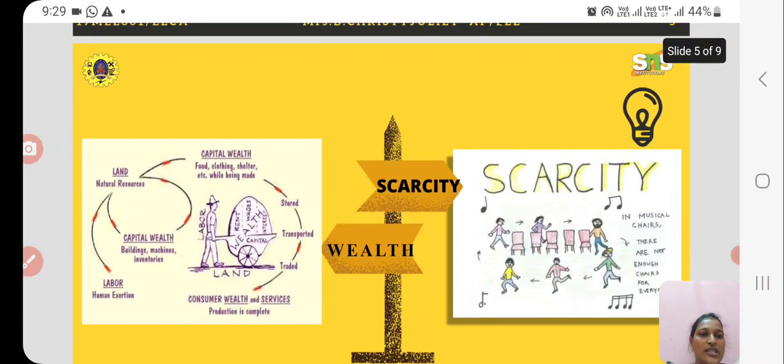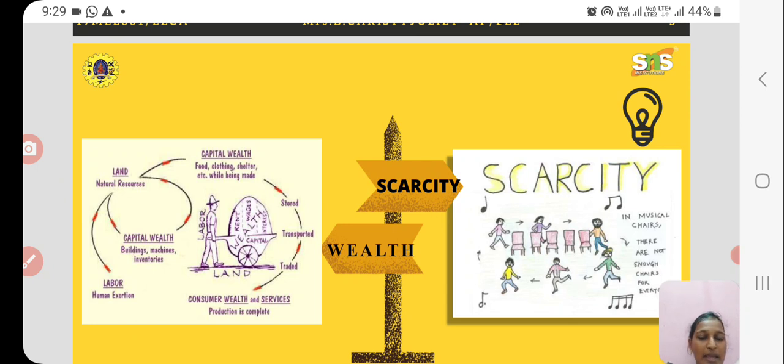Next, we'll see what is meant by wealth and scarcity. Wealth means it is a part of income which after spending I have certain amount to save. So that savings on a gross is called as wealth.